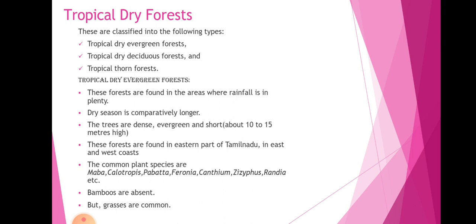These forests are found in areas where rainfall is plentiful, but the dry season is comparatively longer. The trees are dense, evergreen and short, about 10 to 15 meters high. These forests are found in the eastern part of Tamil Nadu, on the east and west coast. The common plant species are Manilkara, Calotropis, Pavetta, Pterolobium and so on. Bamboos are absent, but grasses are common. This is a very important point.